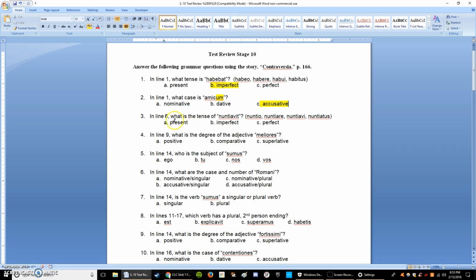Alright. In line 6, what is the tense of nuntiavit? The V in there tells you that it's perfect. And instead of meaning "announces," this means he, she, or it announced. Okay. In line 9, what is the degree of the adjective meliores?